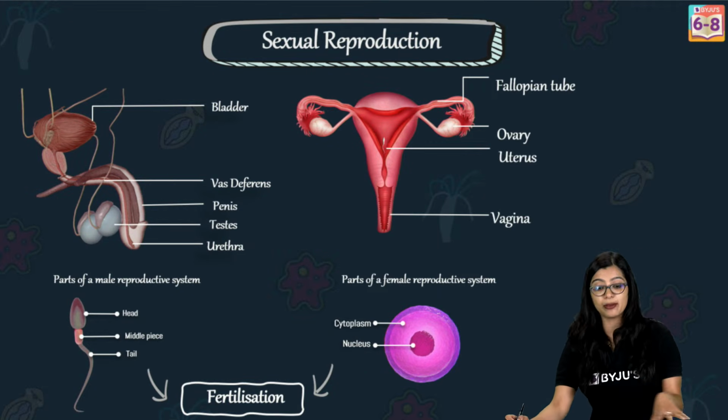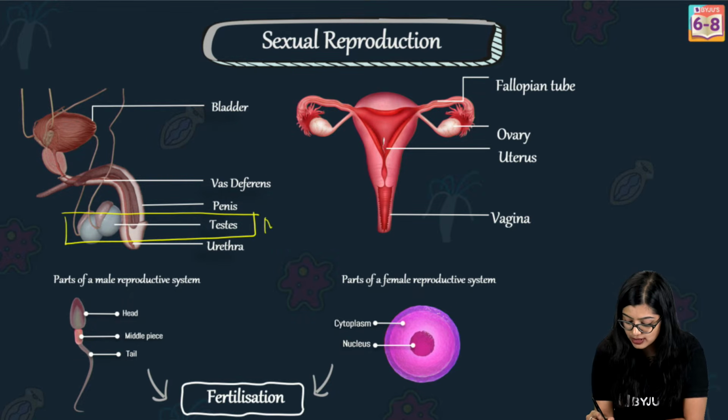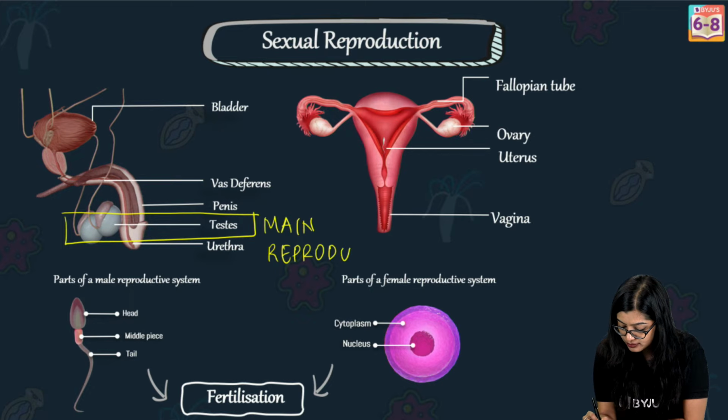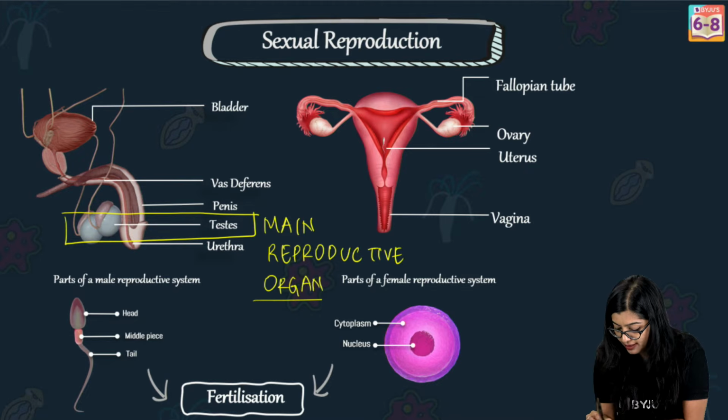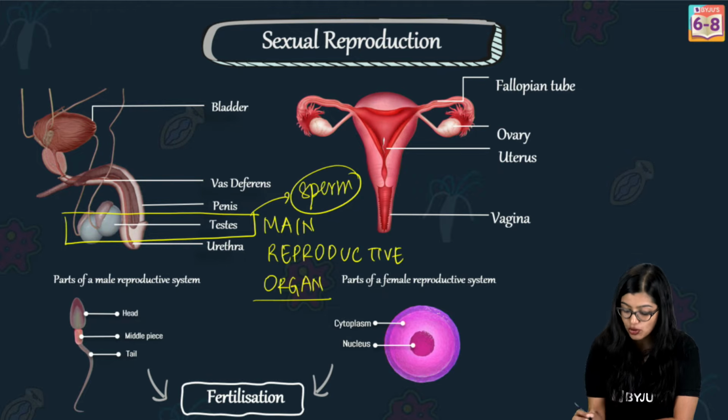Now, when we talk about the male reproductive system, the main reproductive organ is the testis in males, right? So this is the main reproductive organ. Why am I calling this the main reproductive organ? Because the testis is what is responsible for the production of the male gamete, or the sperm.